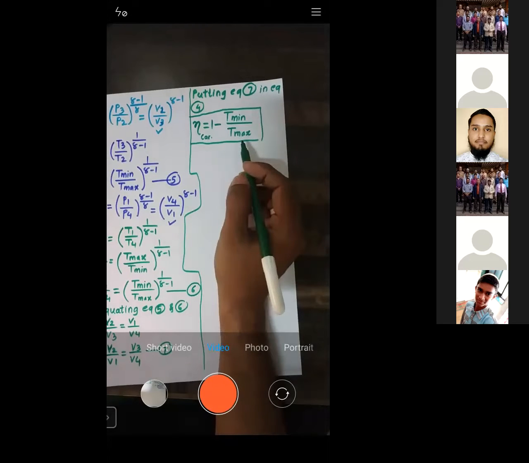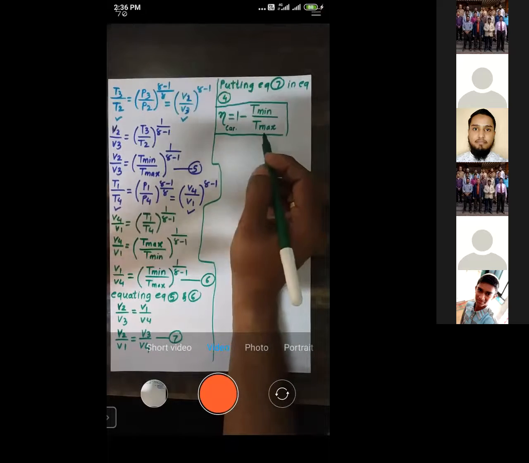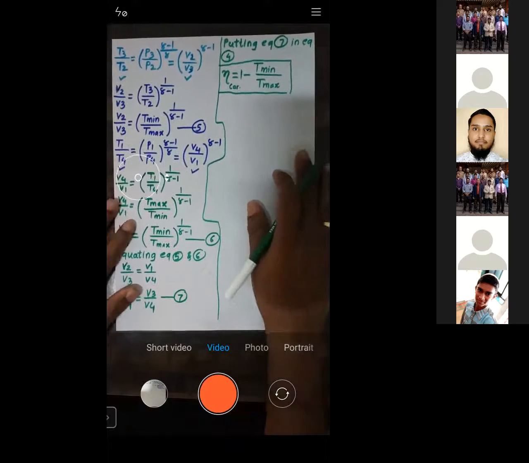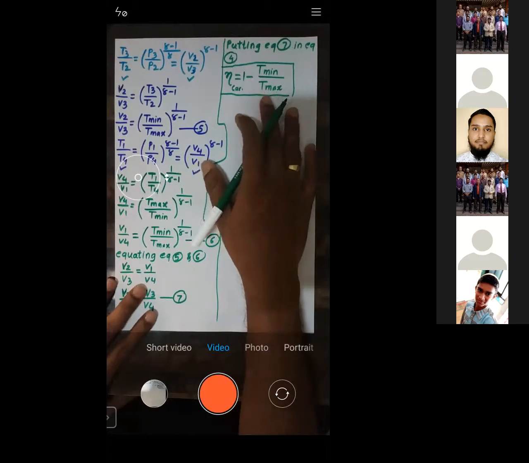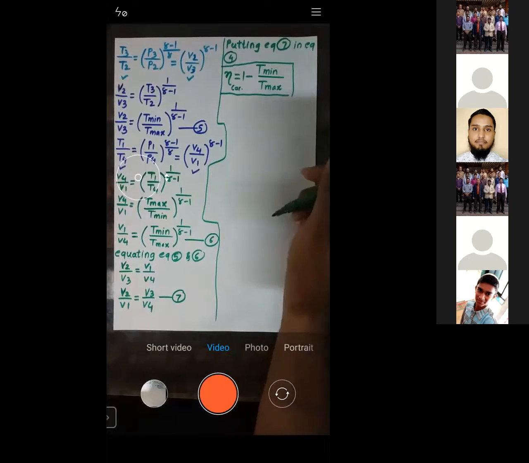Efficiency of Carnot cycle only depends upon the minimum temperature and maximum temperature, right? It does not depend upon the amount of heat transfer and amount of work transfer. It only depends upon the temperature limits of the cycle, what minimum temperature you have and what maximum temperature. Is that okay?